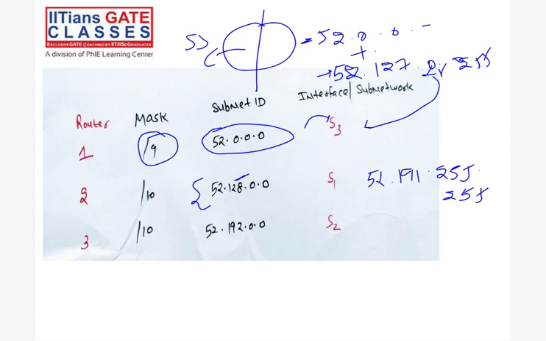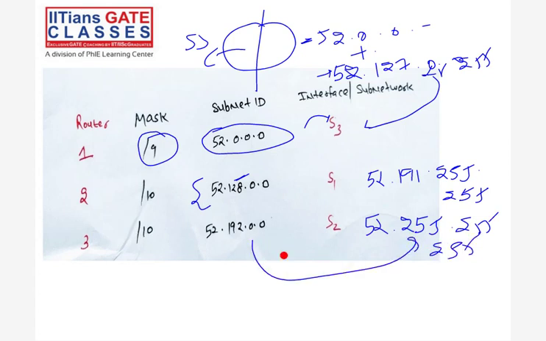Subnet, that is given as a host address for S1. Similarly, for S3, we have 52.255.255.255. This one, right? See, this is the range. So this is the range for subnet S2.